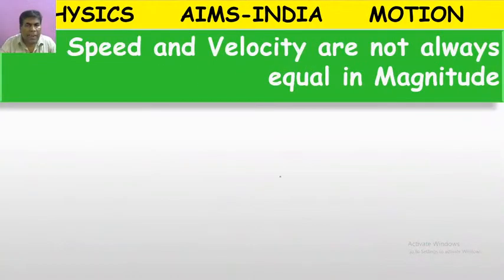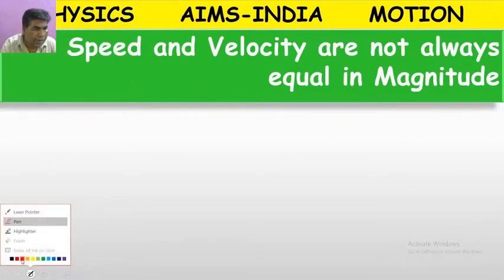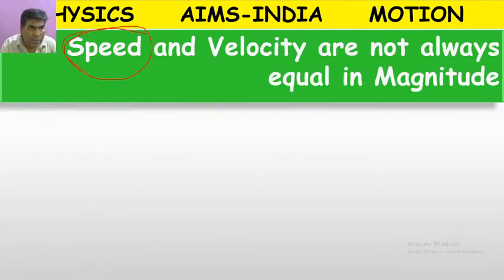Next, speed and velocity. In common terminology, in daily usage, we think both terms are the same. Speed is distance by time. Velocity is displacement by time.